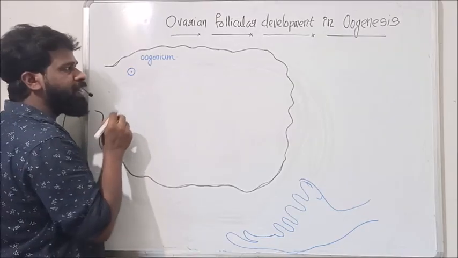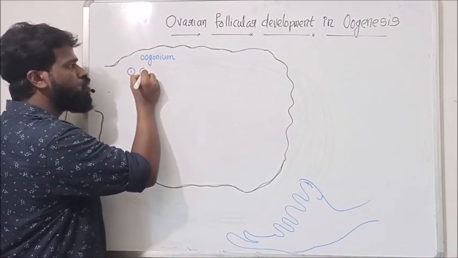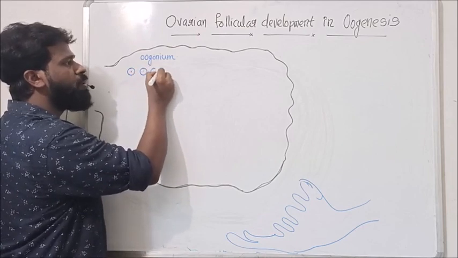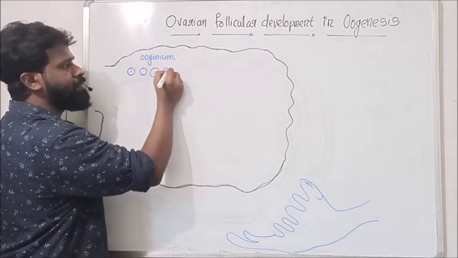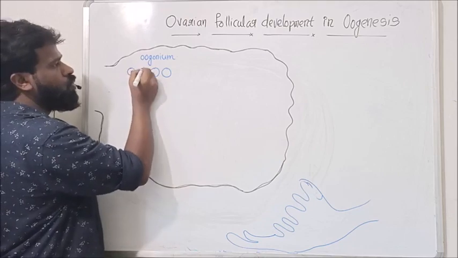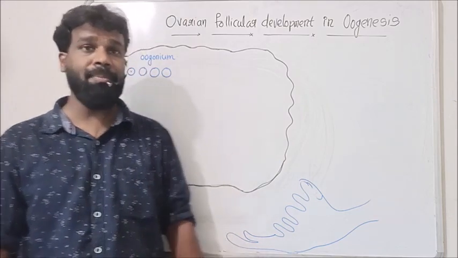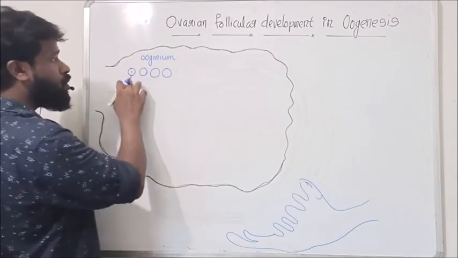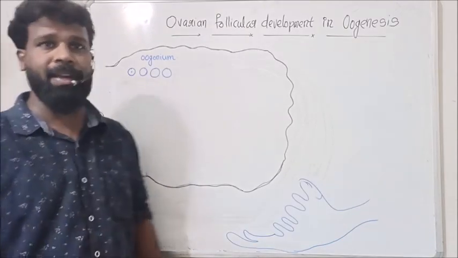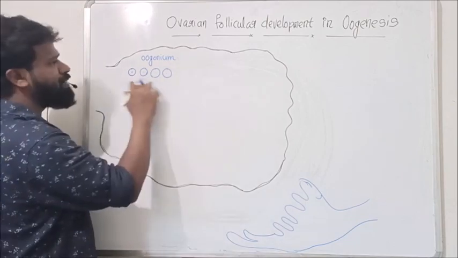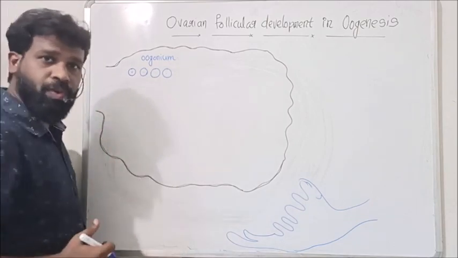In this embryonic stage, these oogonial cells undergo multiplication. This is the multiplication phase in oogenesis. Oogonial cells undergo multiplication by repeated mitosis. So copies of these oogonial cells are formed in the embryonic ovary.